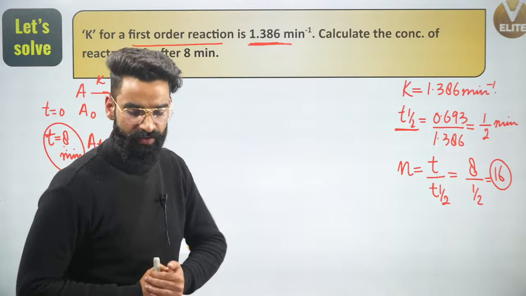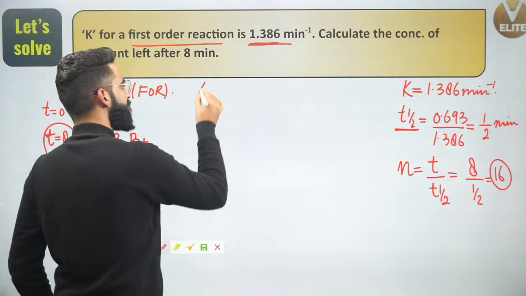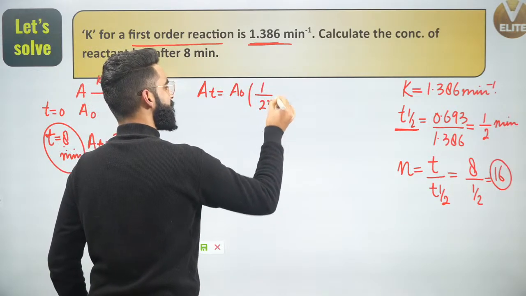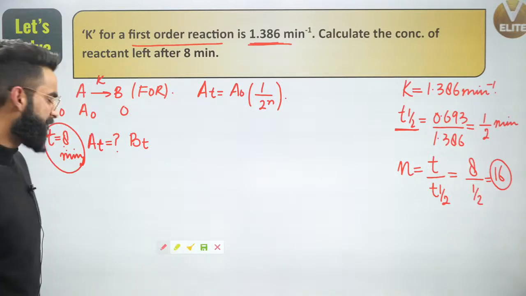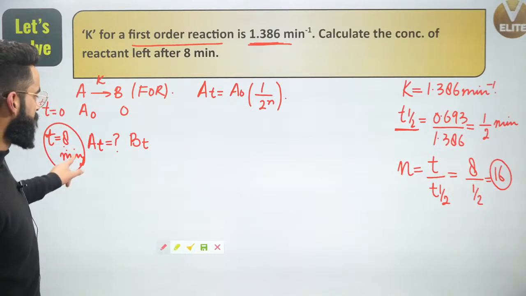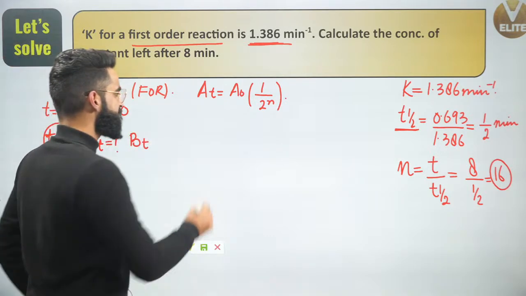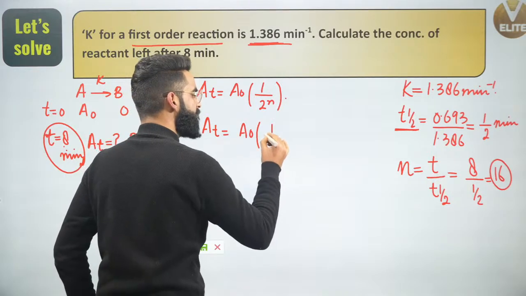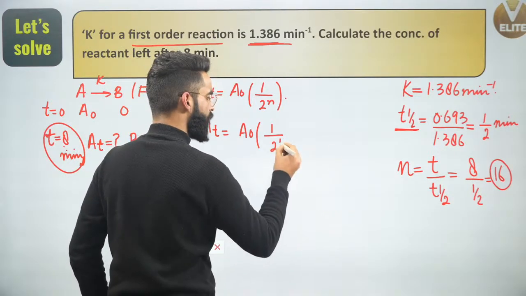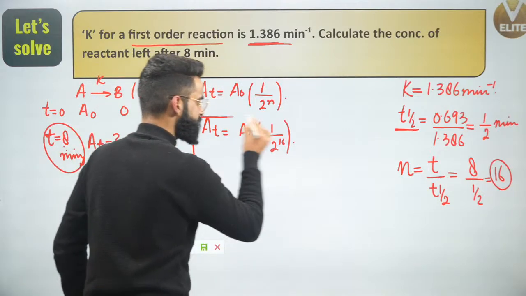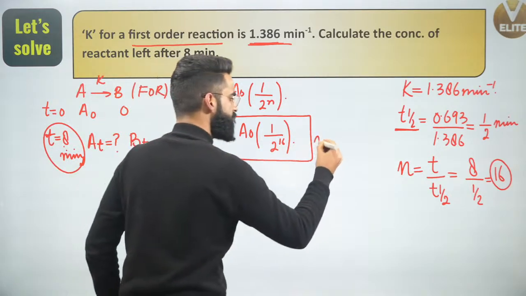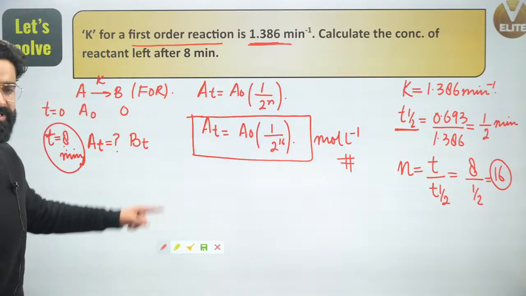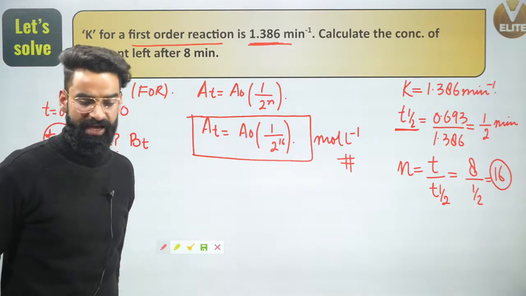Why did I calculate the value of n right here? In order to use the equation, At is equal to A naught multiplied by 1 divided by 2 to the power n. Correct? Now people, after time t equal to 8 minutes, what is the concentration of reactant left? This At represents the concentration of reactant left after time t equal to 8 minutes, which is going to be A naught multiplied by 1 divided by 2 to the power n. The n value I got is simply 16. So this is going to be your answer right here. This is the concentration of reactant left after 16 half-lives.